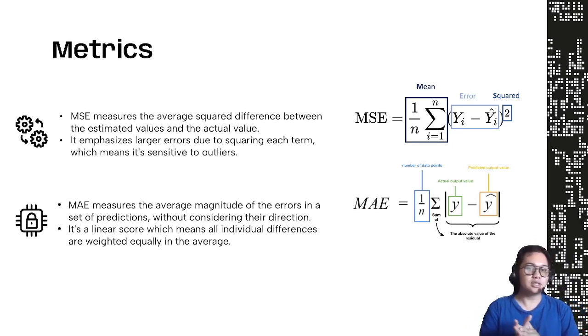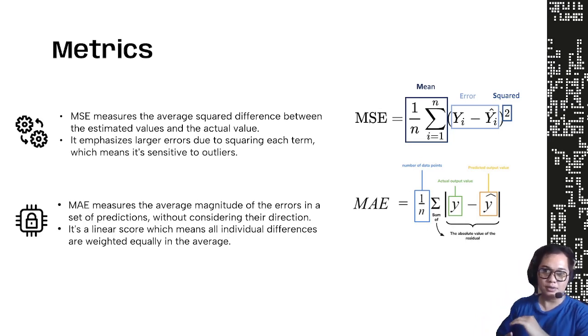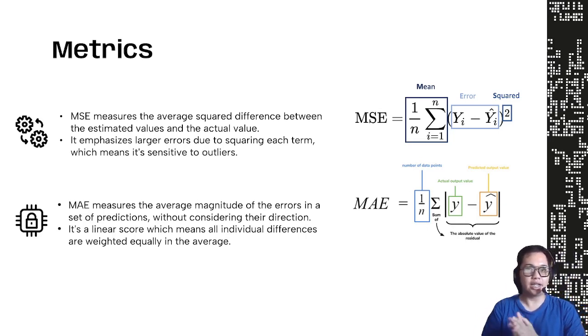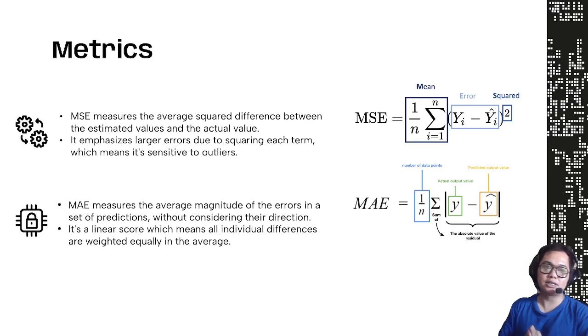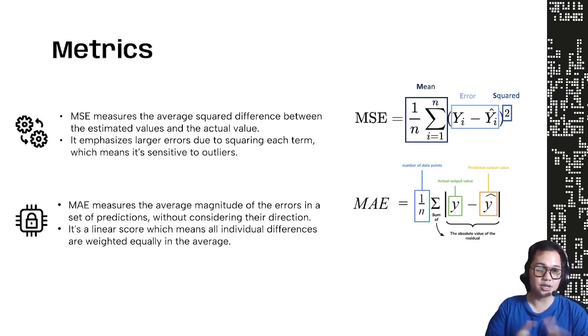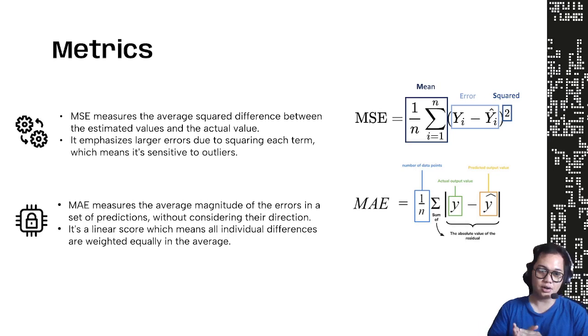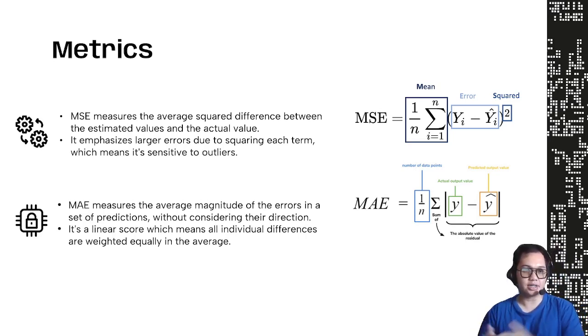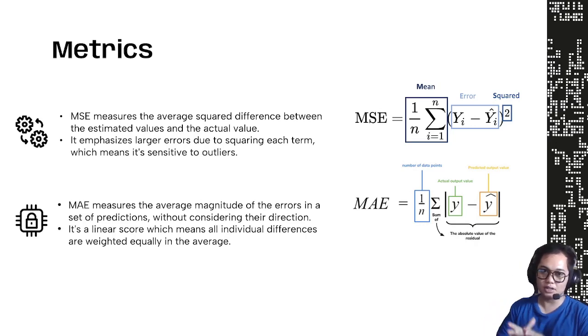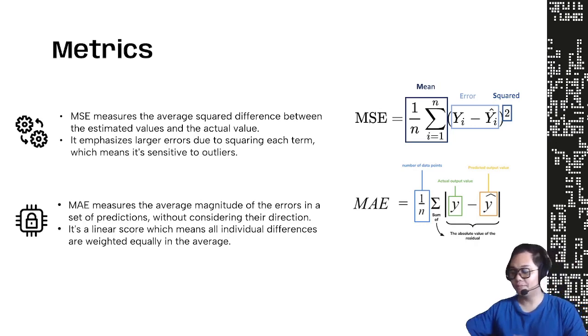Well, the MSE measures the average squared difference between the estimated values and the actual values, and it emphasizes large errors due to squaring its term, which means it's sensitive to outliers. And the second one is the MAE, which measures the average magnitude of the error in a set of predictions without considering their directions. It's a linear score, which means all individual differences are weighted equally in the average.